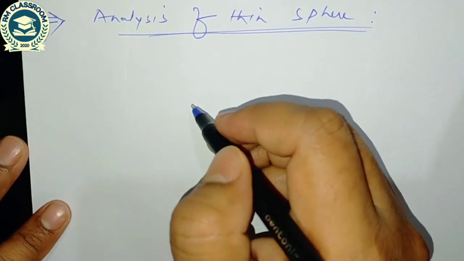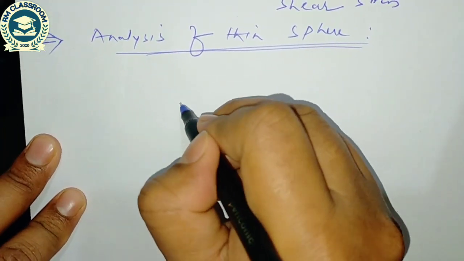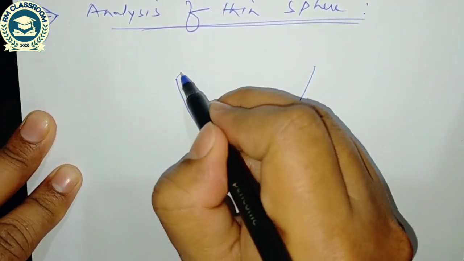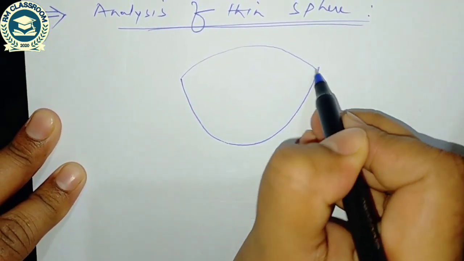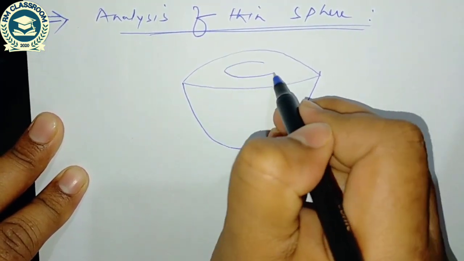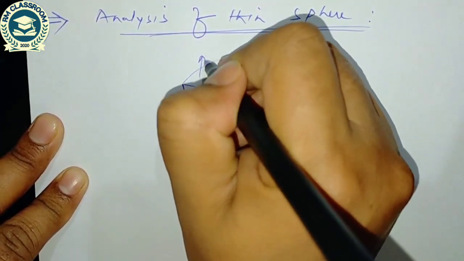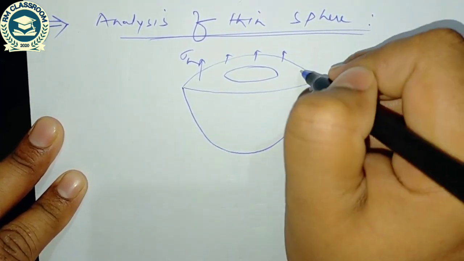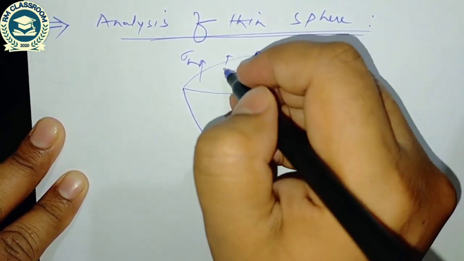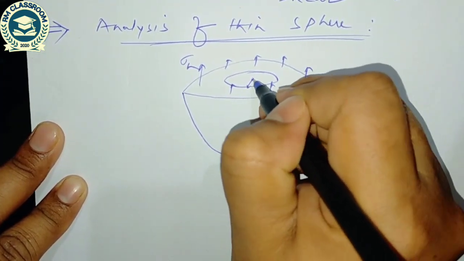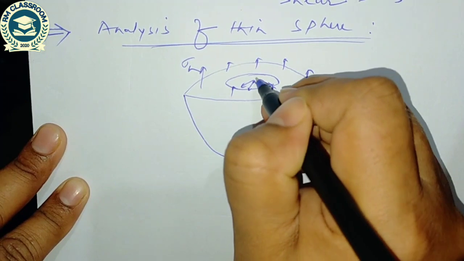So if I draw, this is the thin sphere, this value is hoop stress, and internal fluid pressure is P.